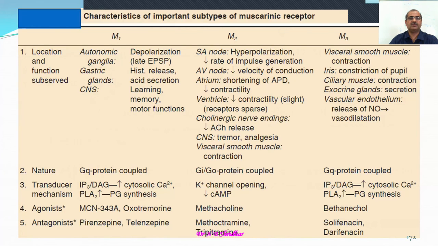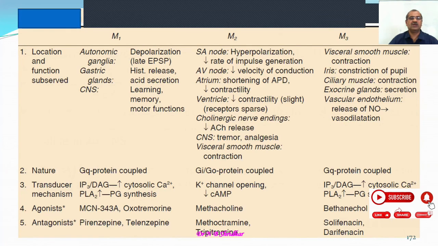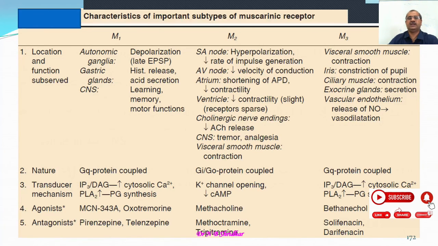Whereas the M2 receptor decreases the rate of impulse generation, especially in the SA node. In the AV node, there is decreased velocity of conduction, and in the atrium, shortening of the action potential duration and decreased contractility occur. In the ventricle, contractility is slightly decreased.